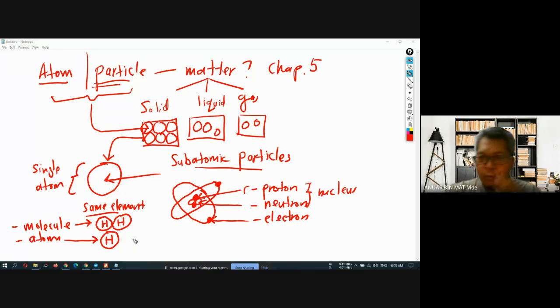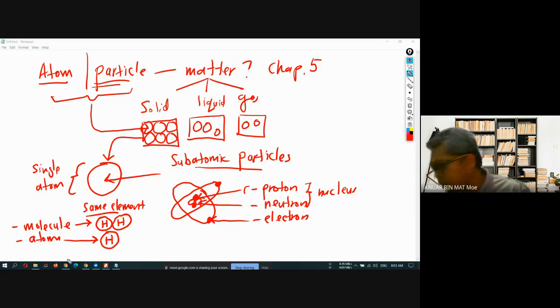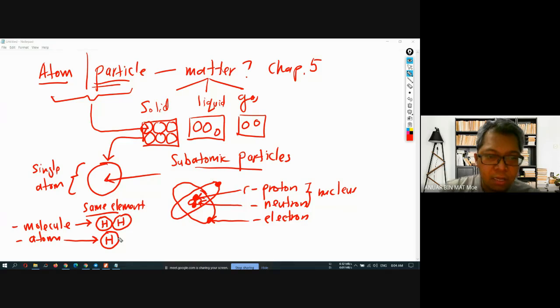And what is an element? An element is the simplest form of substance, meaning that it cannot be divided anymore.